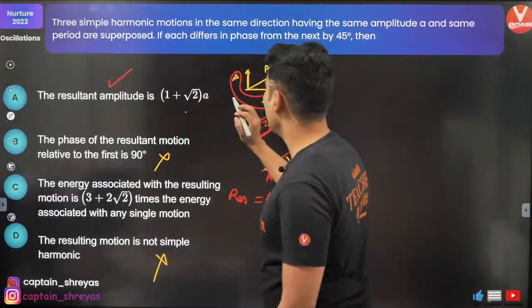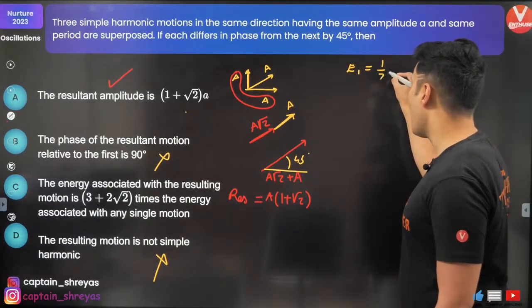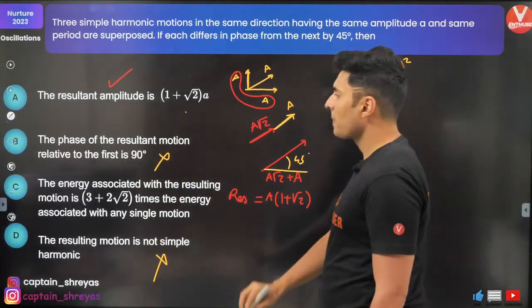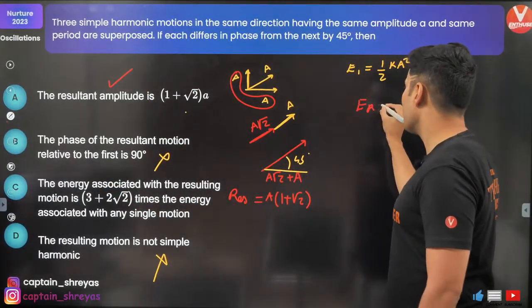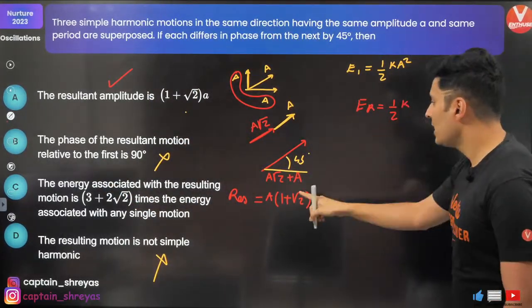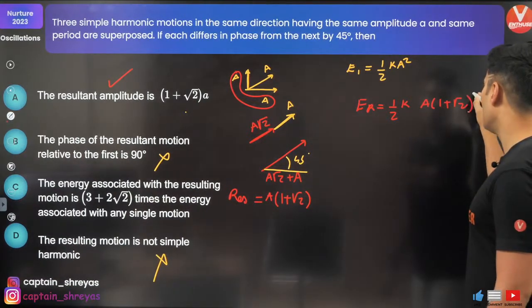Now coming to the energy part, energy of any one SHM is going to be half K A square. The energy of the resultant SHM will be half K, this amplitude, which is A into (1 plus root 2), whole square.